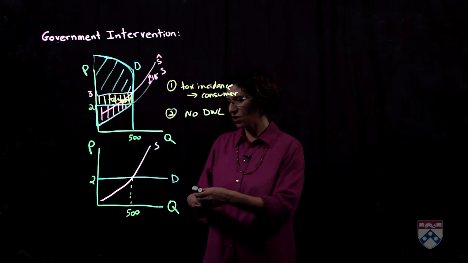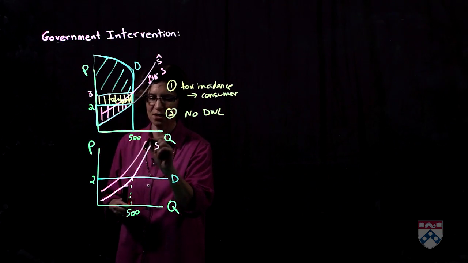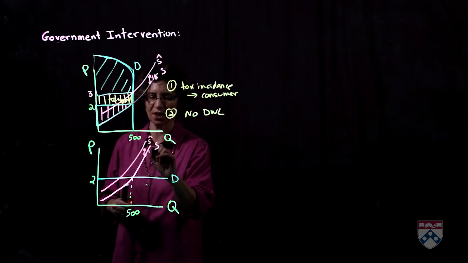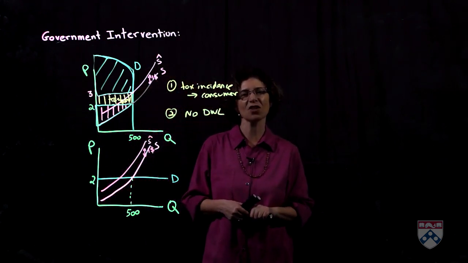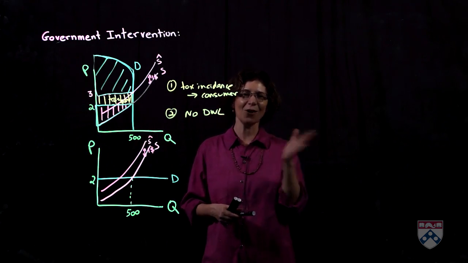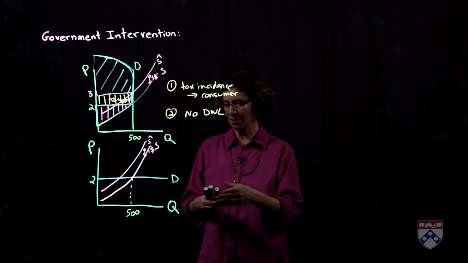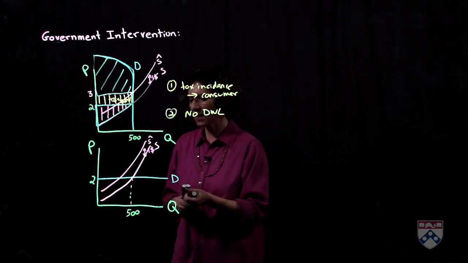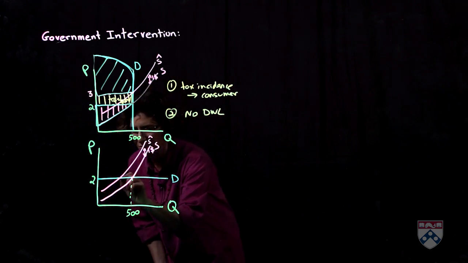In that situation, what happens is that if we have a tax, which again shifts the supply curve up by $1, the amount of the tax, the price to the consumers cannot change. Because if the price changes even by 1 cent, all the consumers will shift away from this product and buy something else. The result is that we have a change in quantity, but we do not have a change in price.